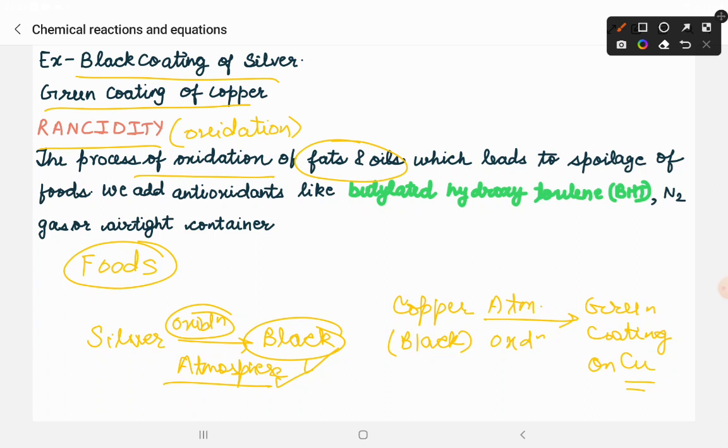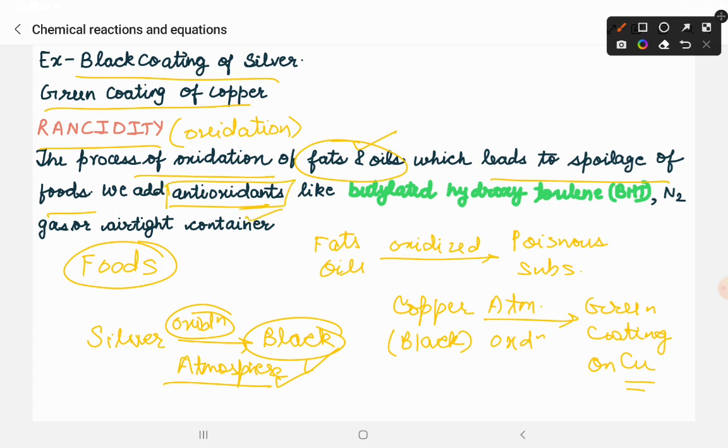Now these fats and oils will get oxidized. When these fats as well as oils get oxidized, what will happen as a result? As a result, poisonous substances will be formed because of this oxidized fat and oil. So it will lead to the spoilage of the whole food. Now, is there any solution that we can prevent the oxidation of fats and oils? So what we do is, in our food we add antioxidants.